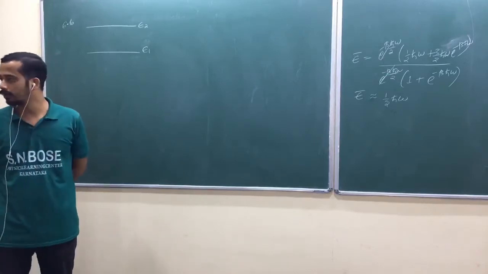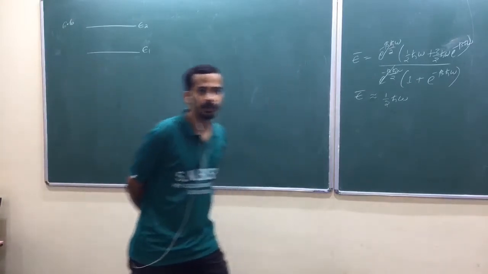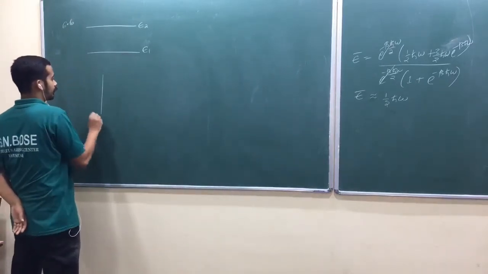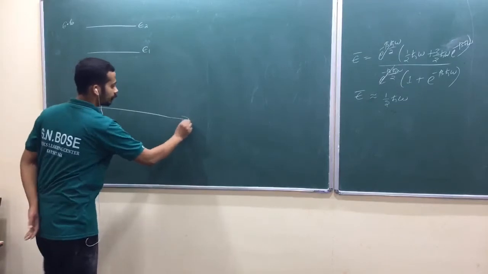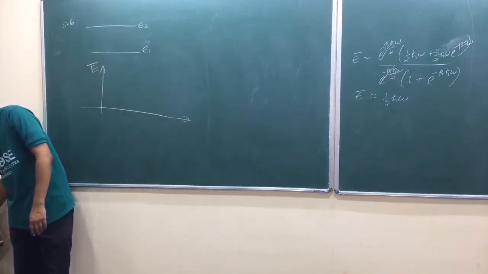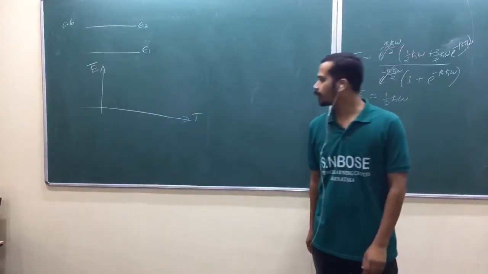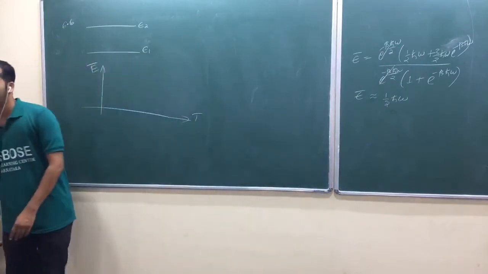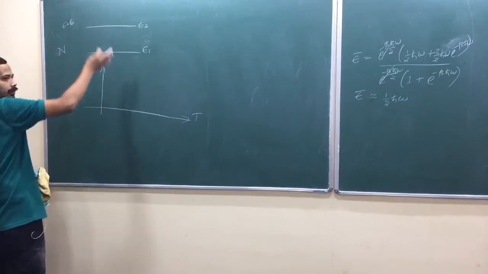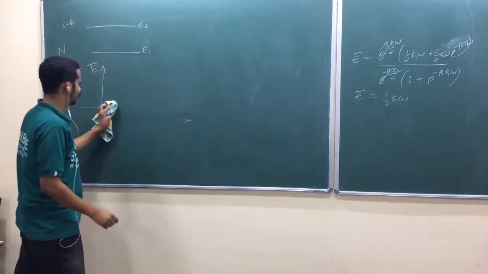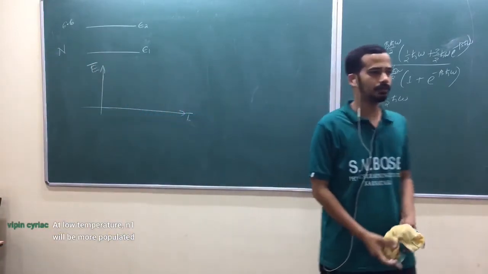Then how do you do the qualitative plot of average energy as a function of temperature? What would you expect at very low temperature? Each particle can have this kind of energy, and you put a total of N particles in that situation. My question is, what would happen if temperature is too low?